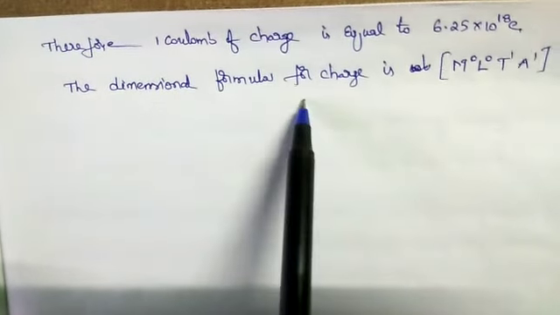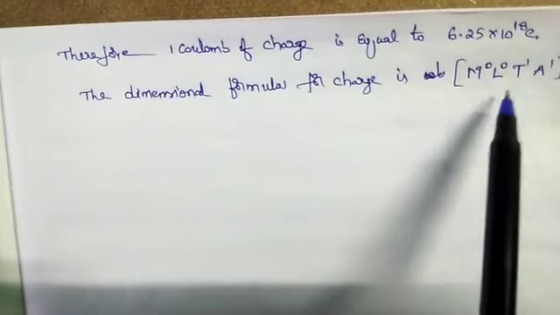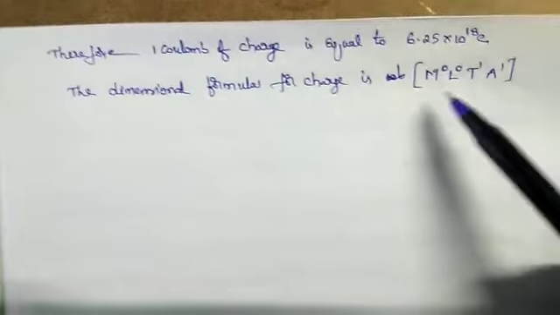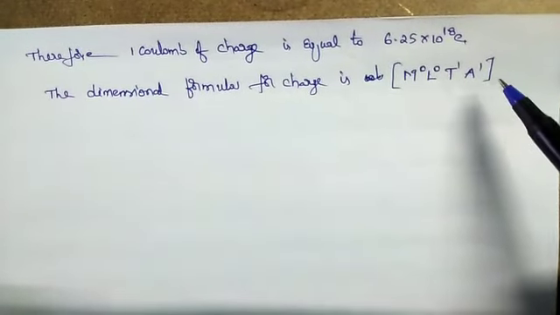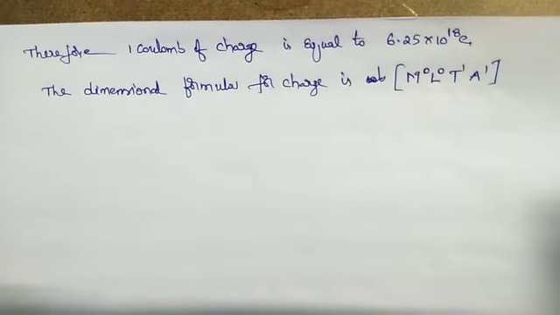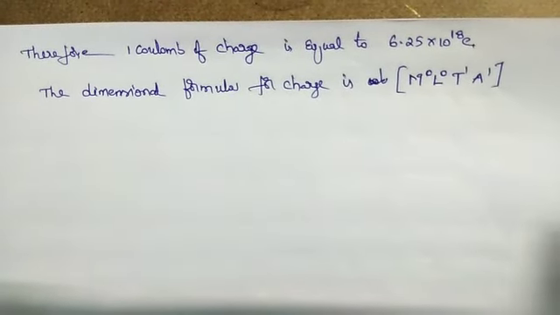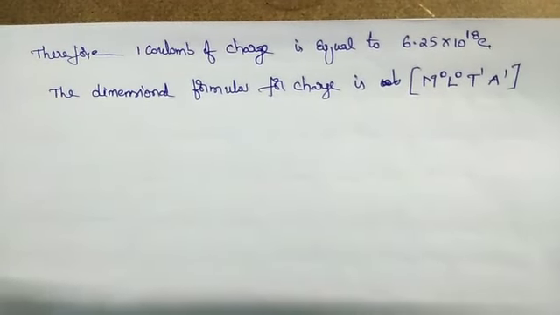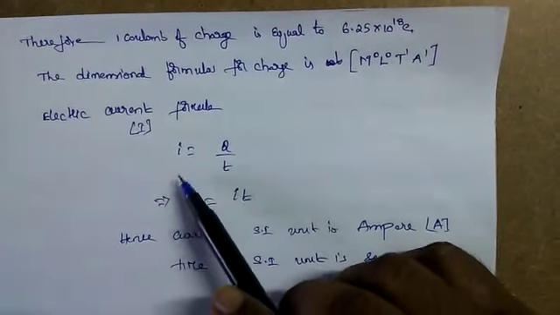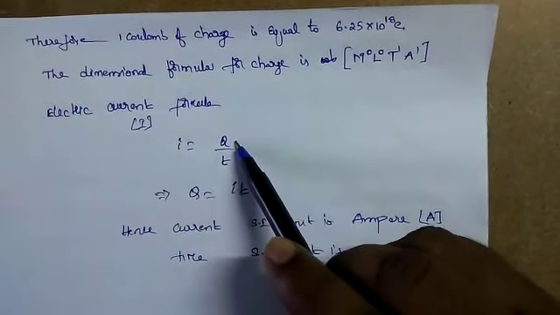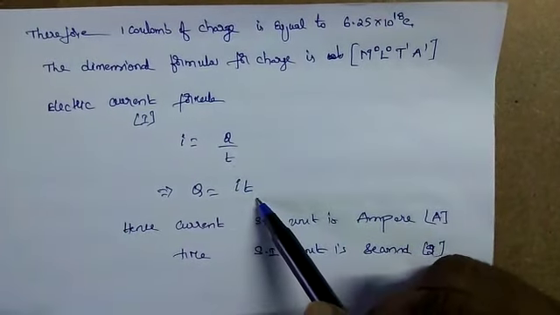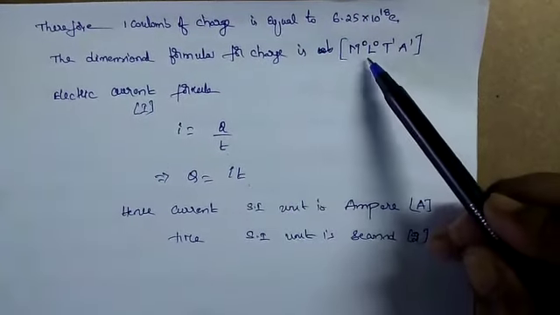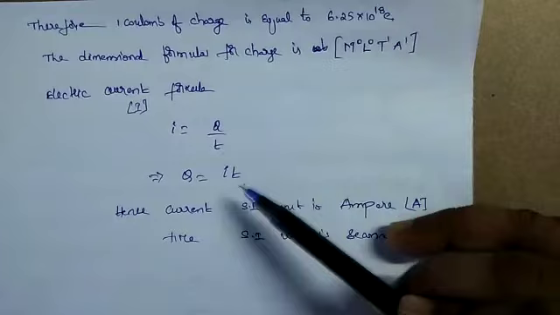The dimensional formula for charge is M^0 L^0 T^1 A^1. See here, why does this have M^0, L^0, T^1 and A^1? From electric current, I = Q/T. Therefore the electric current formula is I = Q/T. Hence Q is charge and T is time. Therefore Q = I × T. Therefore I means ampere, T means time. That's why M^0, L^0, T^1 and A^1.